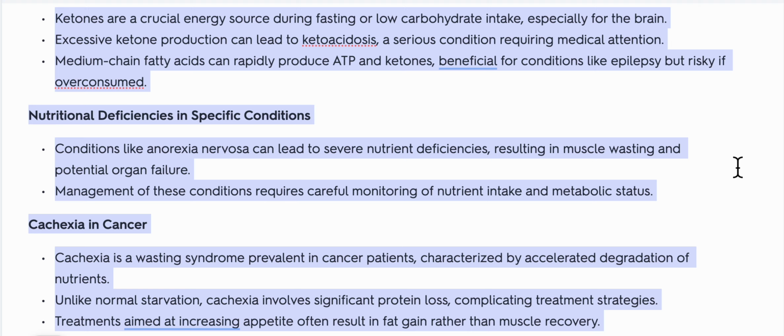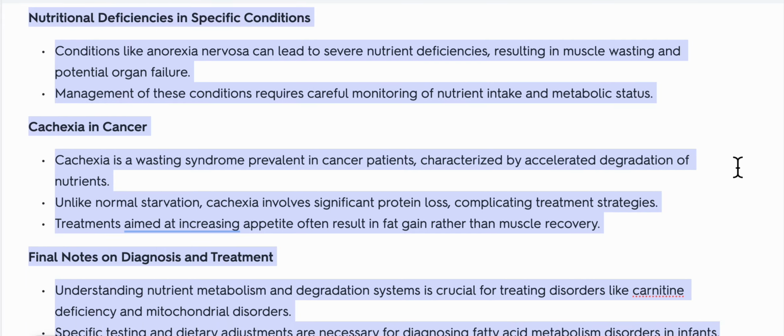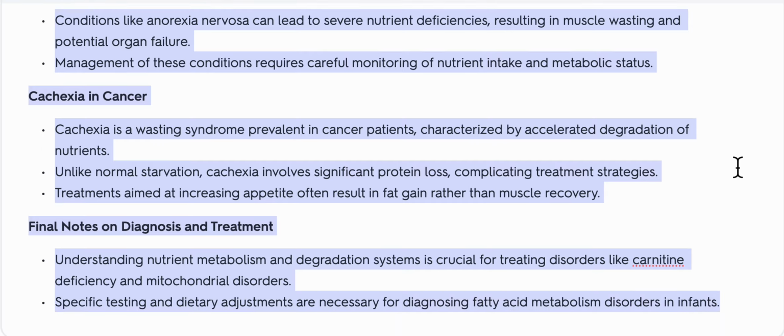Medium-chain fatty acids can rapidly produce ATP and ketones, beneficial for conditions like epilepsy but risky if overconsumed. Nutritional deficiencies in specific conditions like anorexia nervosa can lead to severe nutrient deficiencies, resulting in muscle wasting and potential organ failure. Management of these conditions requires careful monitoring of nutrient intake and metabolic status.